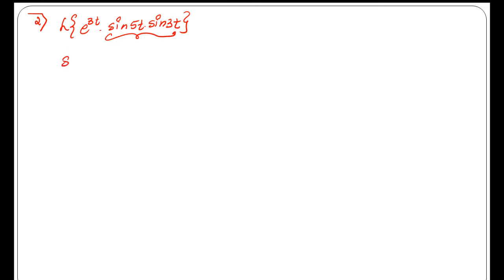So we have the formula for converting the product of two trigonometric functions into a sum or difference of trigonometric functions. The sin a sin b formula is minus 1 by 2 cos of (a plus b) minus cos of (a minus b).